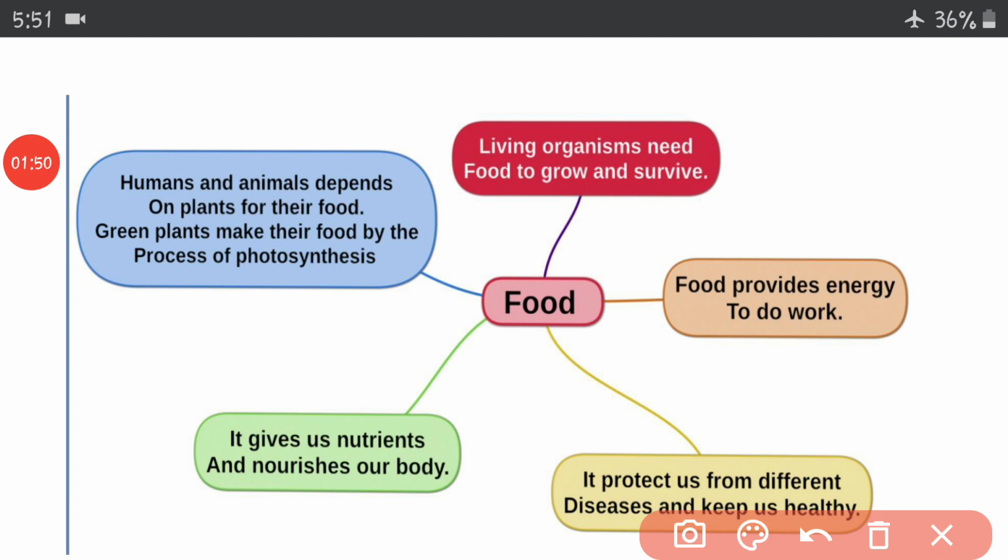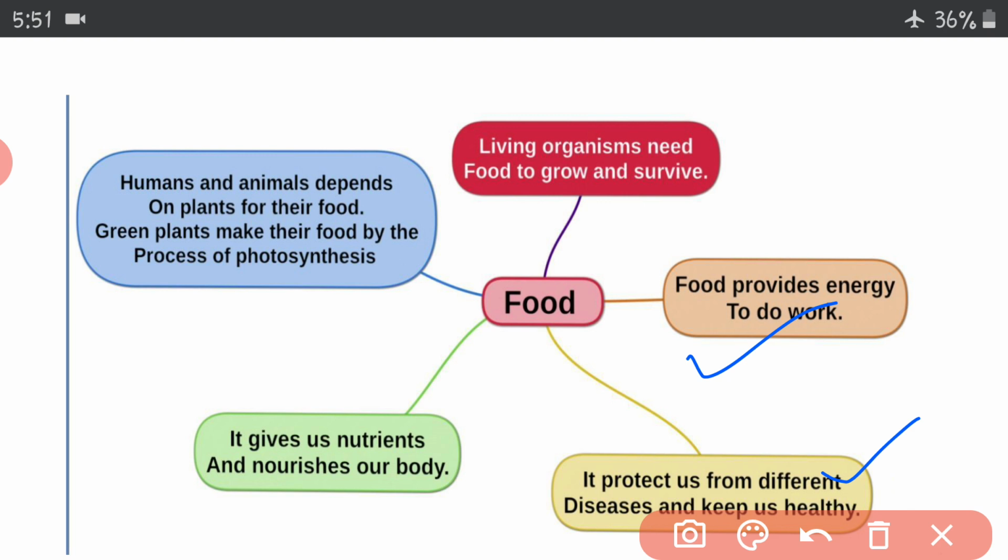So we can summarize here: food provides energy to do work, and it protects us from different diseases and keeps us healthy. Why? Because it provides us various vitamins, minerals and nutrients which are necessary for our body.